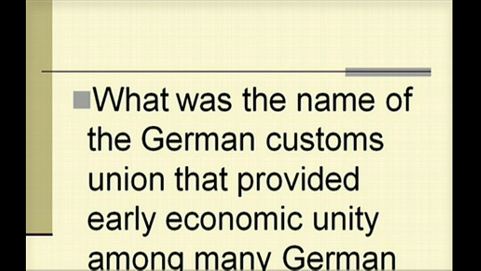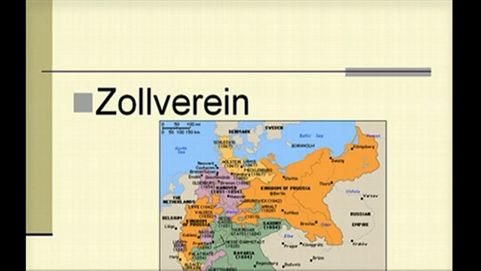What was the name of the German customs union that provided early economic unity among many German states? We reviewed that with our video you're watching this weekend. The Zollverein, much like the European Union. Economic union first, then political.